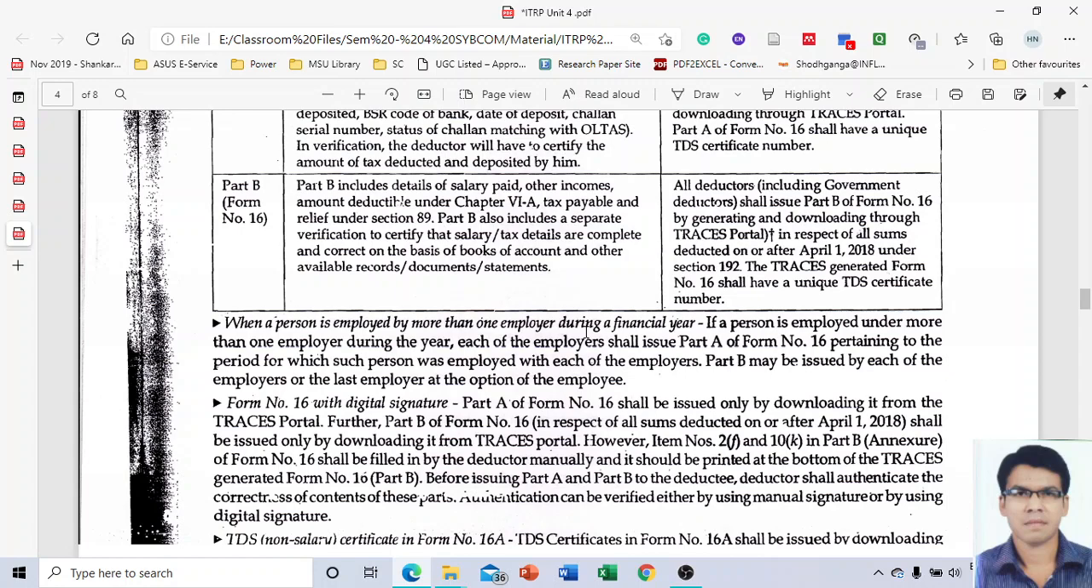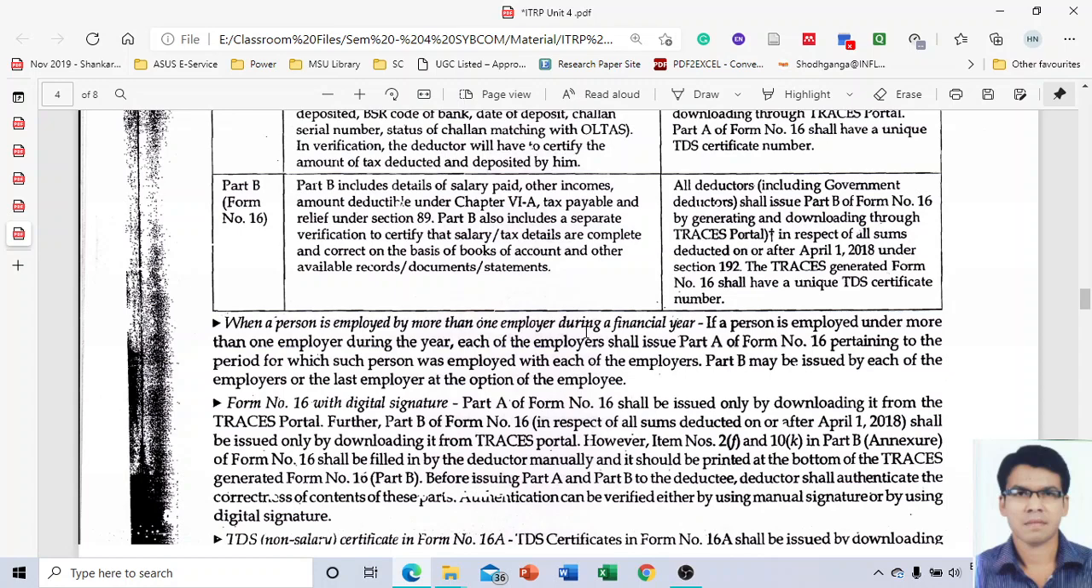Form number 16 with the digital signature. Part A of Form number 16 shall be issued only by downloading it from the Traces portal. Further, Part B of Form number 16 in respect of all sums deducted on or after 1st April 2018 shall be issued only by downloading it from the Traces portal. However, certain items can be filled by the deductor manually. It should be printed at the bottom of the Traces-generated Form number 16, that is Part B. Before issuing Part A and Part B to the deductee, the deductor shall authenticate the correctness of the contents of this part. Authentication can be done either by using a manual signature or by a digital signature.